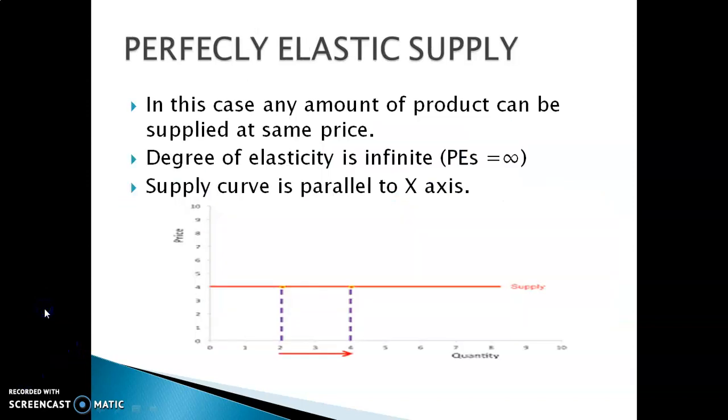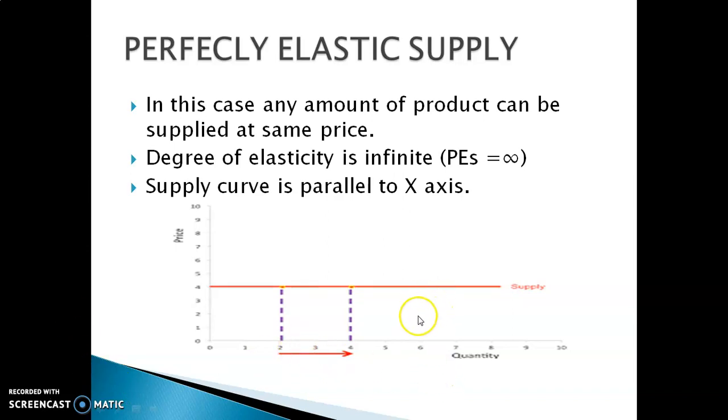First one, perfectly elastic supply. In this case, any amount of product can be supplied at the same price. That is, the degree of elasticity is infinity, and a negligible change in price brings an infinite change in quantity supplied. So the supply curve is parallel to the x-axis.